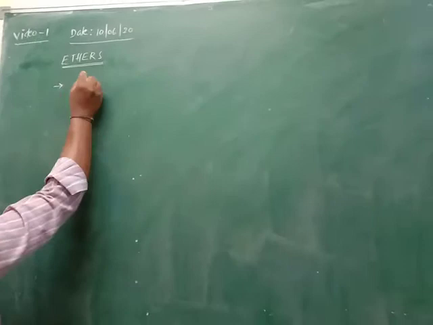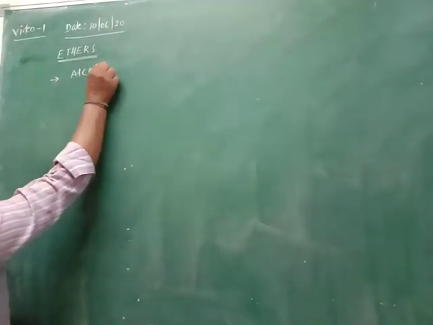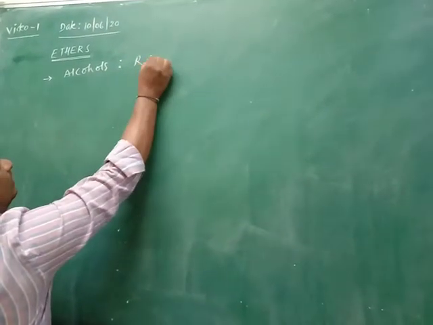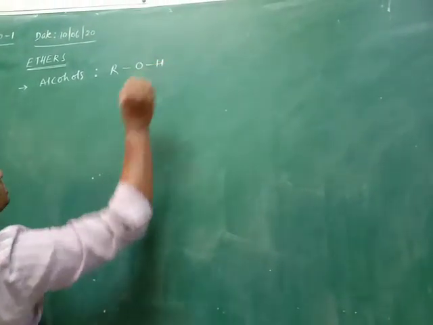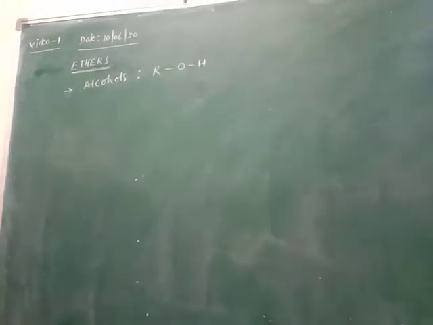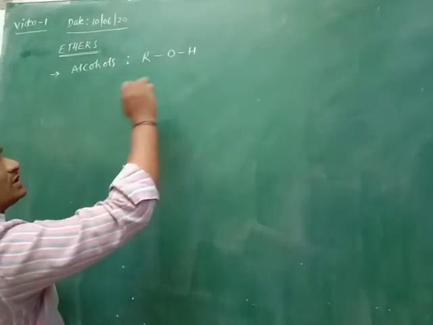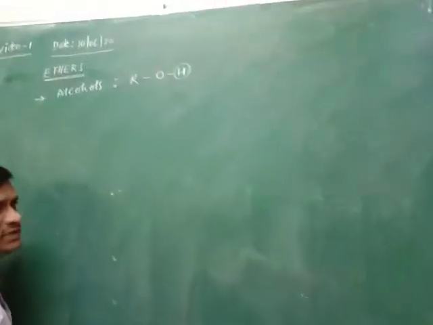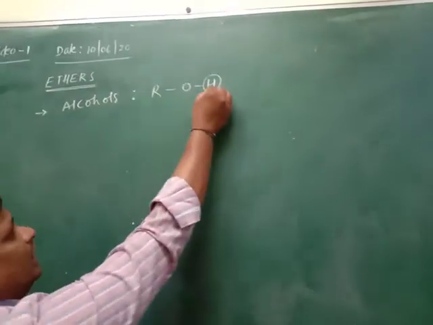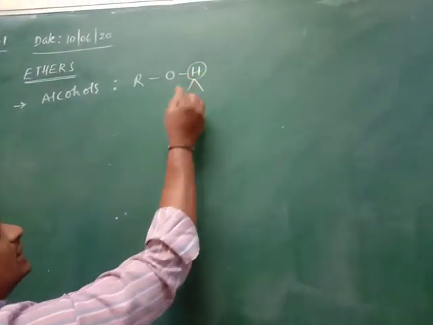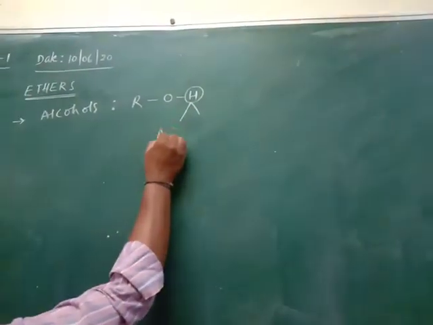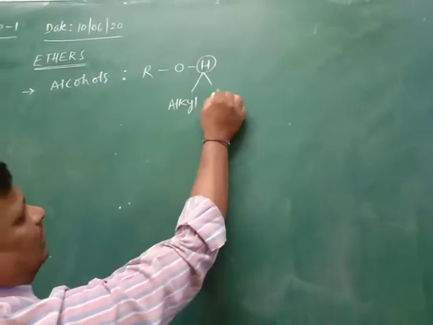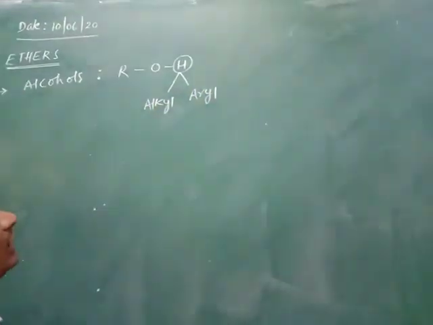So generally alcohols are denoted with R, O, H. These are the alcohols. In alcohols, hydrogen is replaced by alkyl groups or aryl groups.